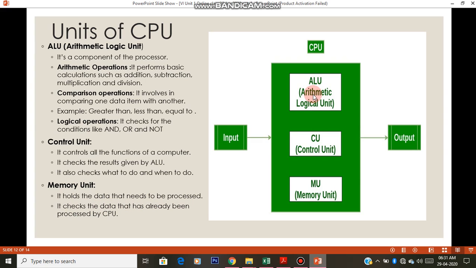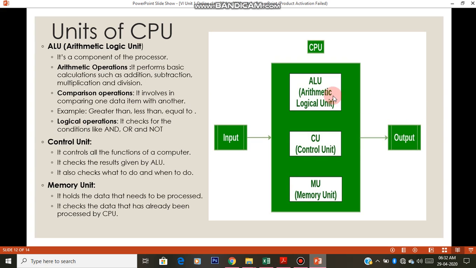So when the ALU takes one after the other for processing, we will give lots of instructions to the computer, right? We want to play games, we want to use MS Excel, we want to use MS Word, we want to use Tux Paint. So one after the other, we keep on using the computer, and it will be sent in the form of a queue. When you stand in a queue in a bank or a movie theater, one after the other only will go to the front.